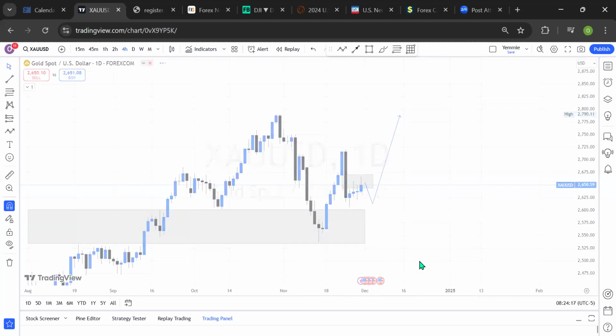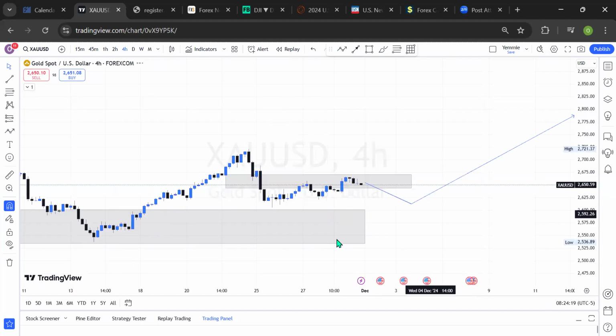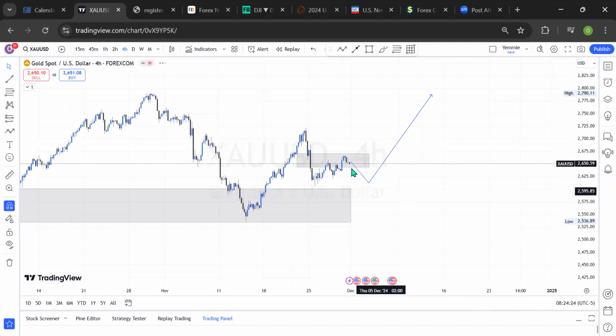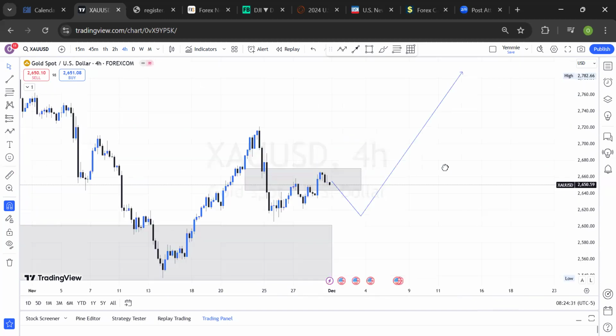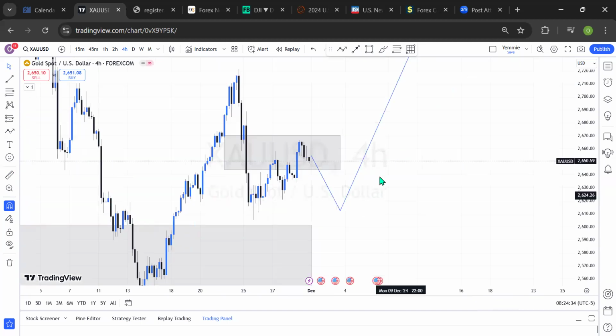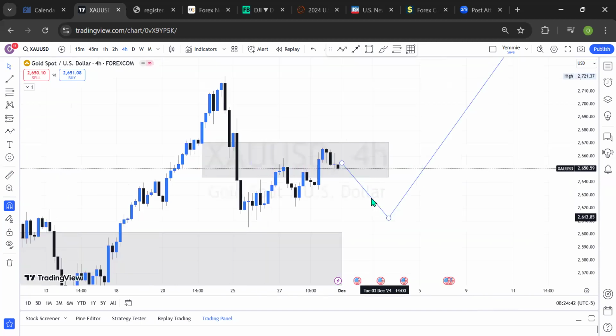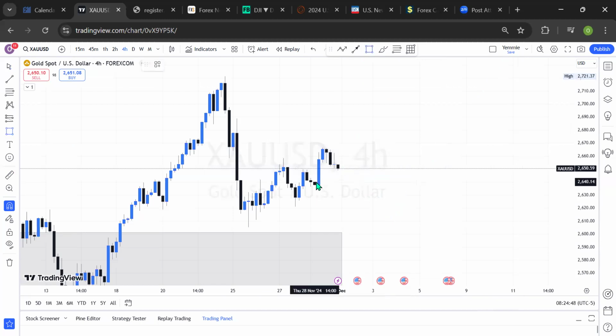Going to the 4-hour time frame, let's see what we have there. On the 4-hour time frame, we're expecting gold to come down a little bit more. It has created a higher low, higher high, and higher low, higher high, with a strong sense of bearish momentum on the 4-hour time frame, where the last 4-hour candlesticks have been creating a series of lower highs and lower lows. But of course, when we check the fair value gap level on the 4-hour time frame, it's simple. All we can be expecting gold to do for us right there is to create an opportunity for more bullish momentum at a price level like this.